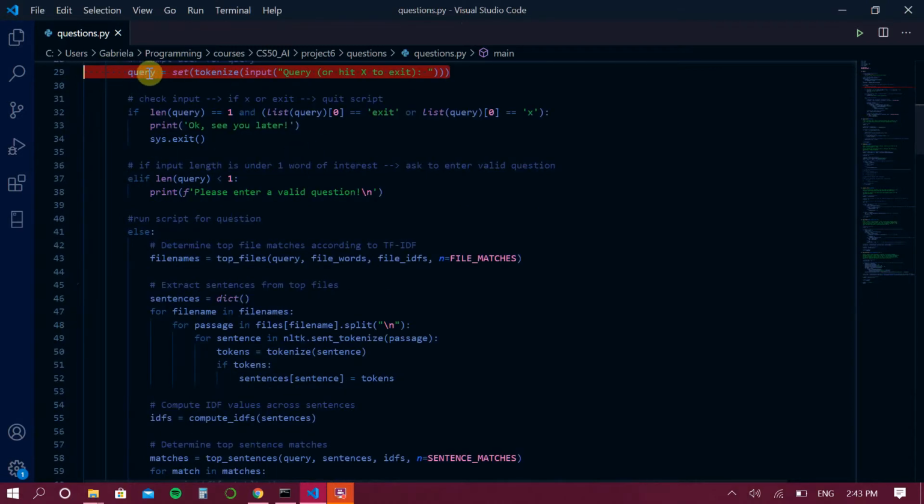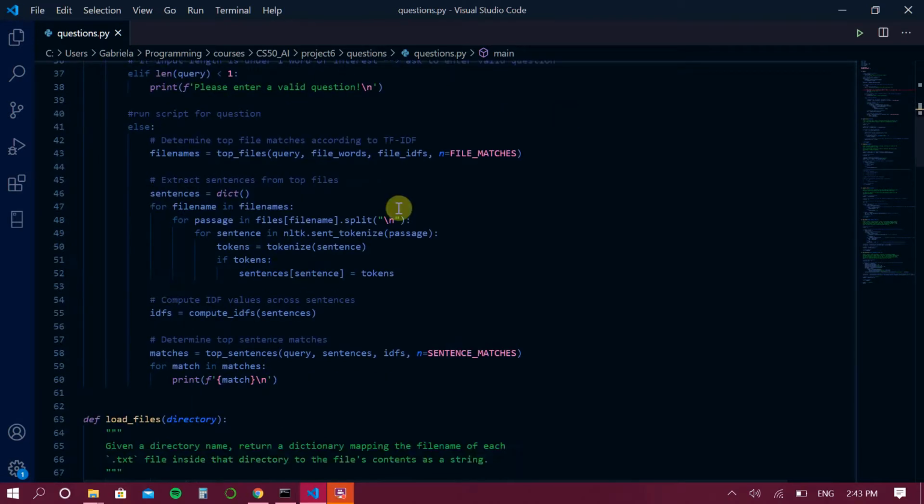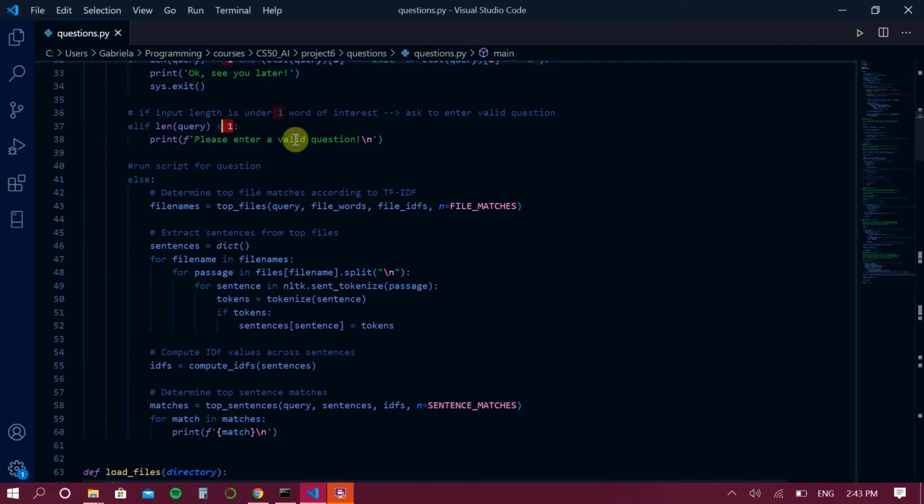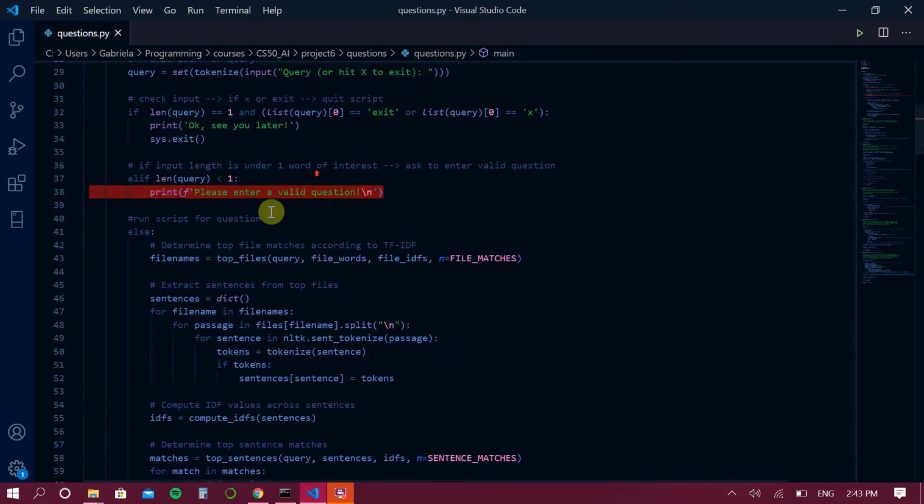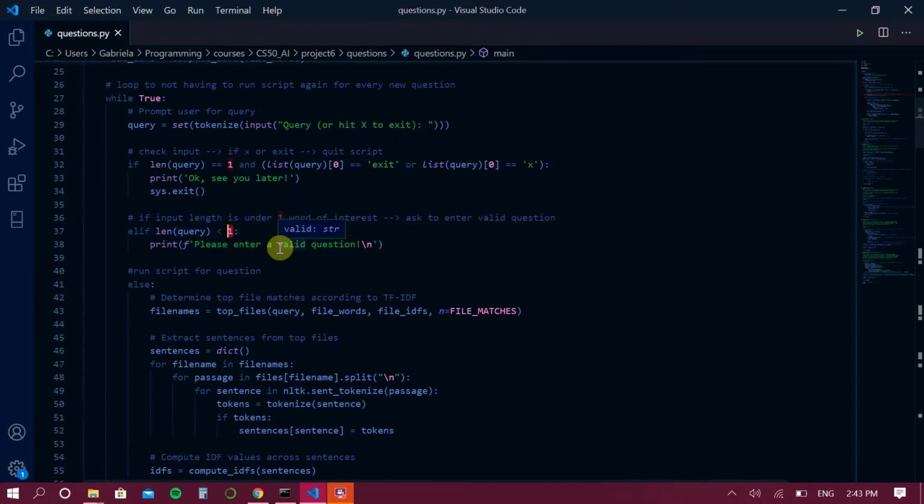After this query was typed, I first check how long it is and if it contains the word exit and X. And if exit or X are the only words, then I get the feedback, okay, see you later, and the script is terminated. Otherwise, if the length of the query is under 1, then I get the feedback to enter a valid question. And this is going to be under 1 even if I have a bunch of words, if they are some of the most commonly used English words, which we filter out later on in another function.